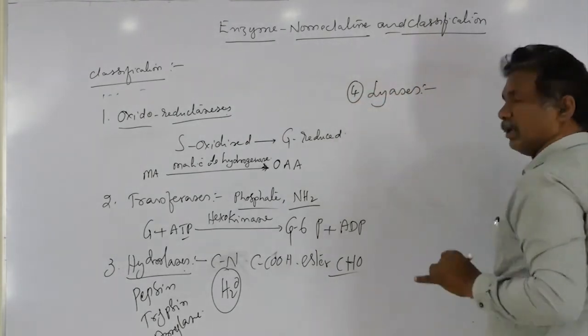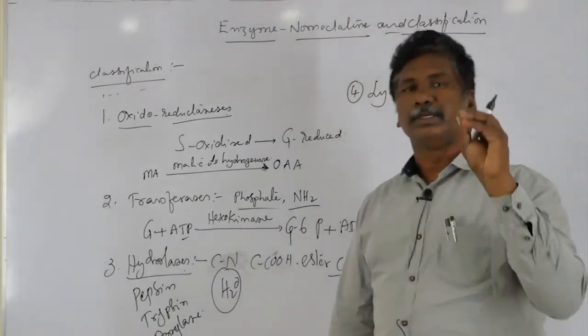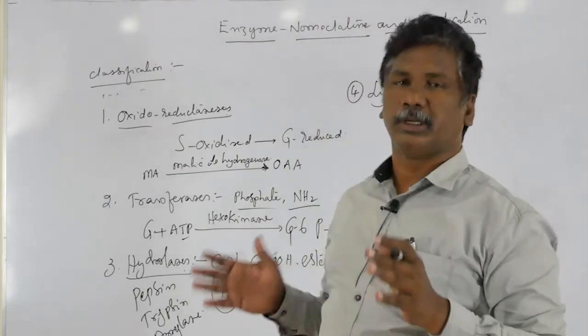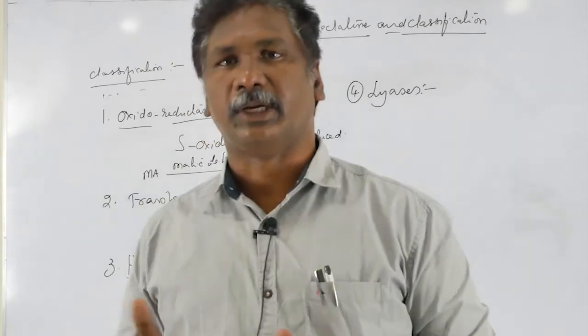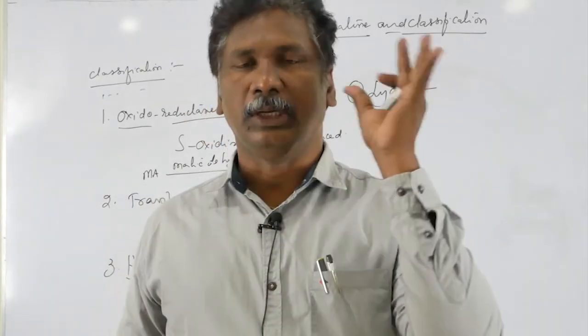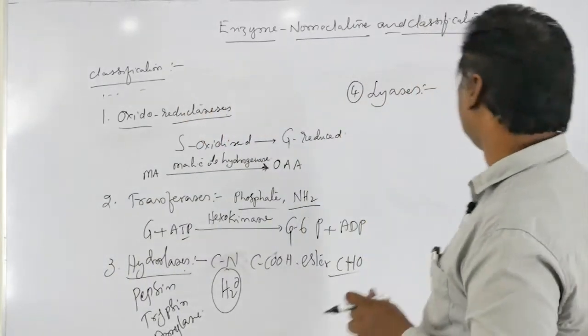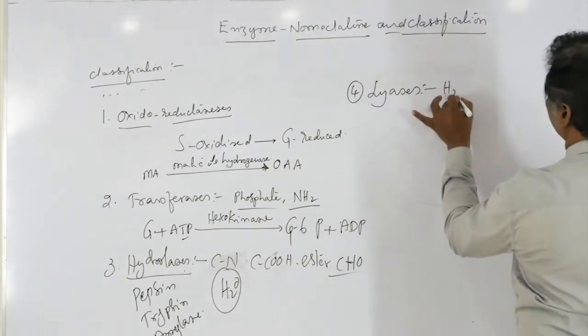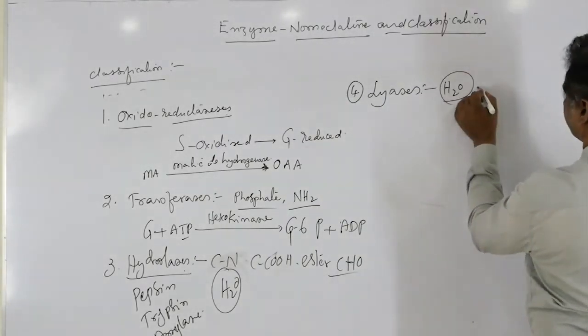Lyases also break up chemical bonds. They split chemical bonds in the absence of the water molecule, other than hydrolysis.